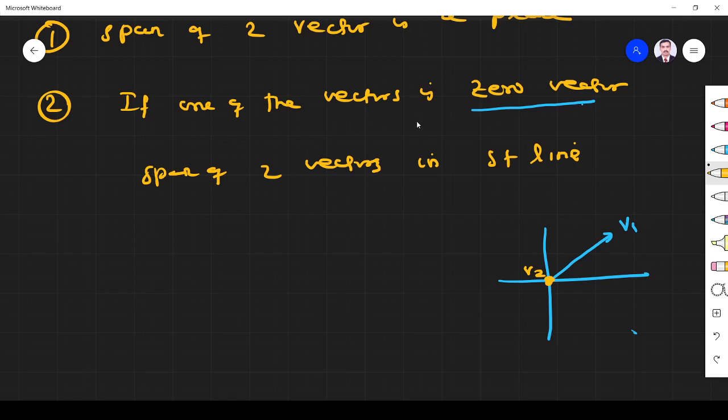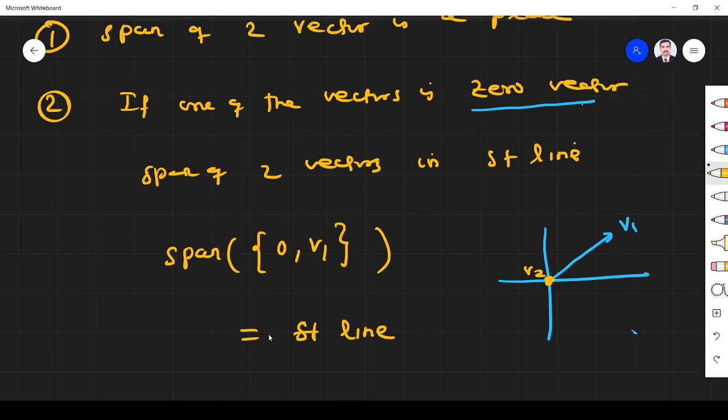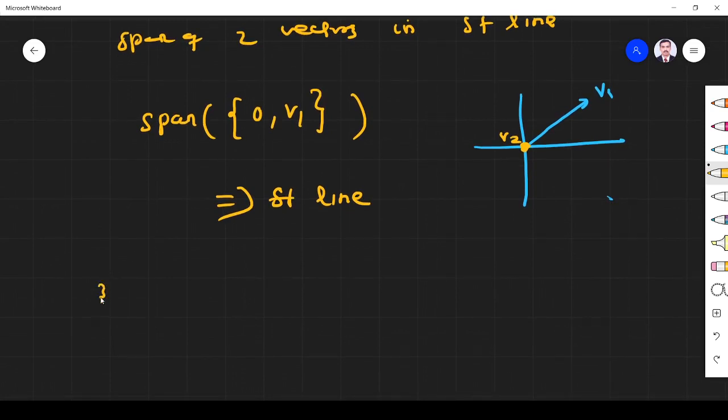So if you have two vectors and one vector is 0 and the other is v1, it has no effect. It is like the span of a single vector, it will form a straight line only. Yes or no? The span of the 0 vector is 0 only. It has no effect.